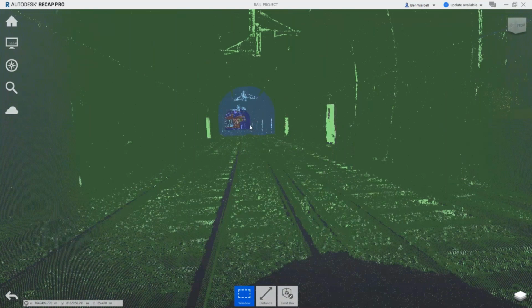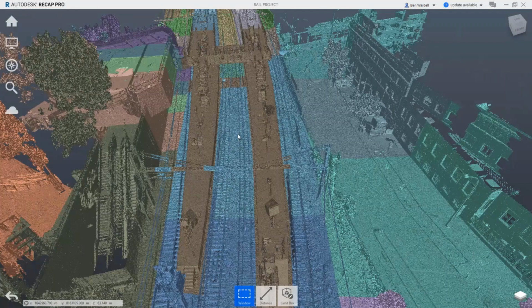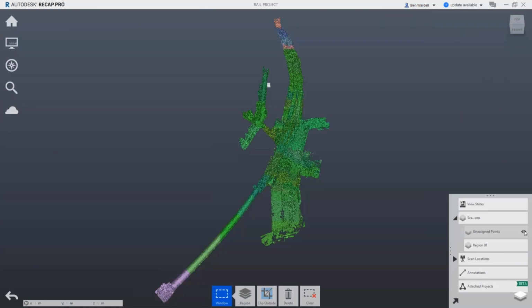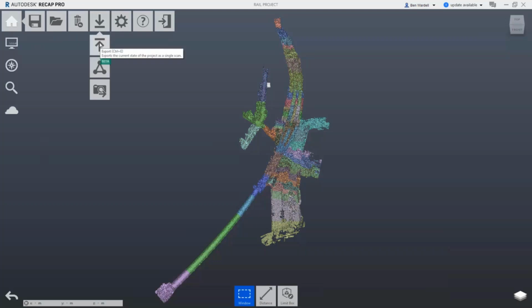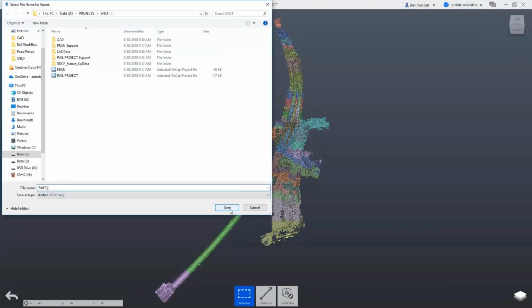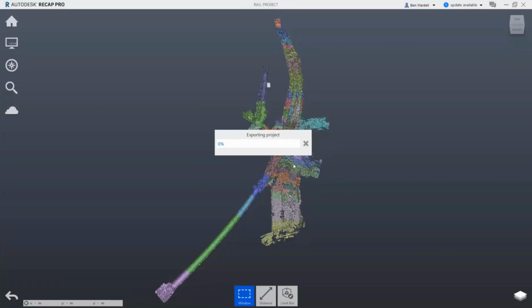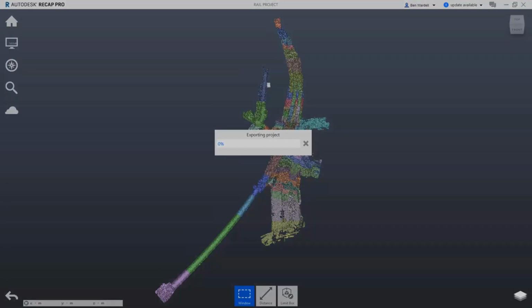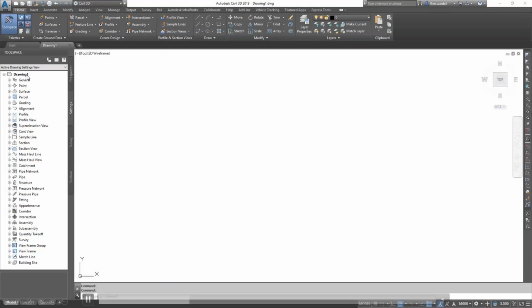In InfraWorks, you also have the capability of feature extraction, in which you will be able to extract the top of the existing alignments, whether it's an existing road or existing railway line, so that you design around this infrastructure. Once existing conditions capture has been done, you can propose your own designs to move forward.